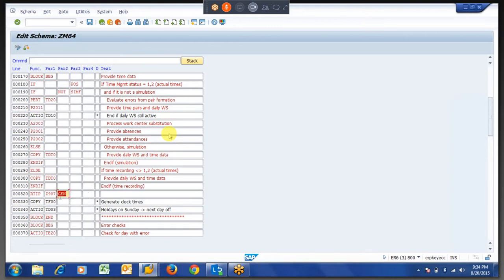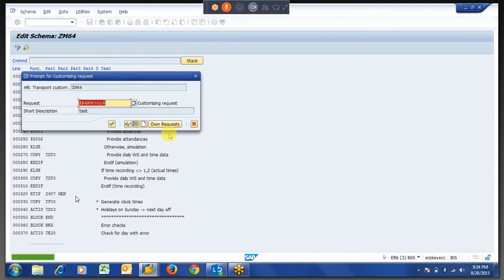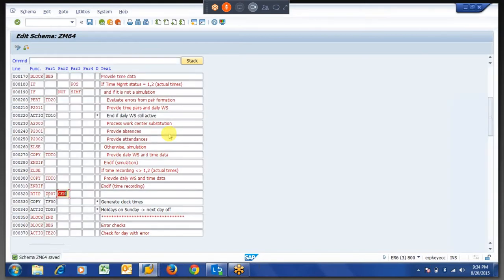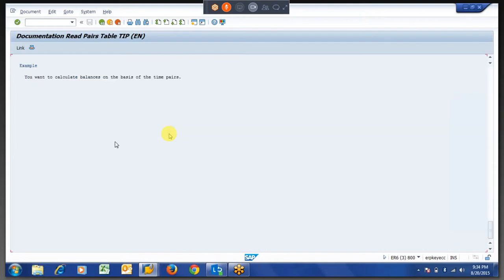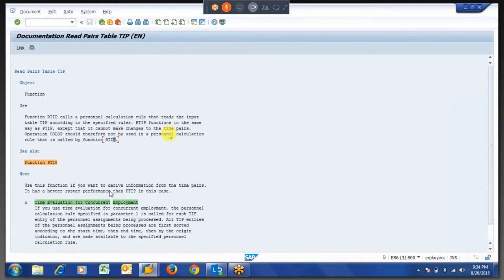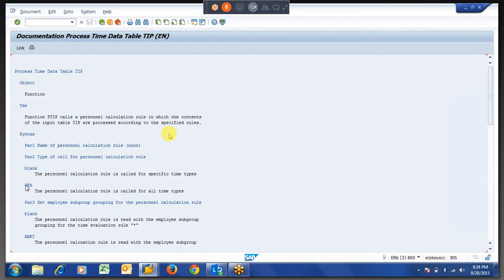There is no other option also. We have to remember a few of the parameter 2 values when you are using RTIP. If not, go to RTIP. They will tell you the details of what can be given over here. RTIP and PTIP: what Zen is and what blank will do.